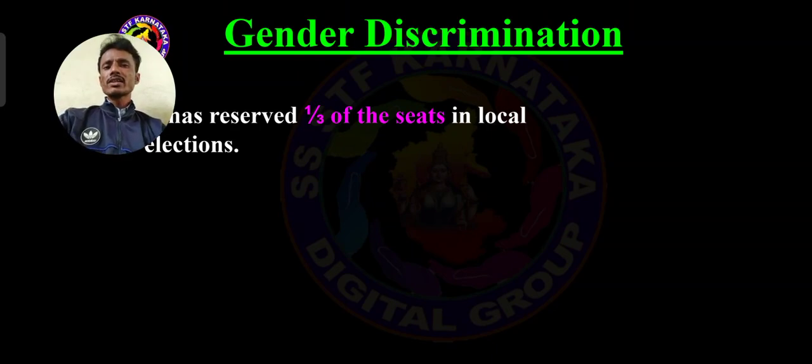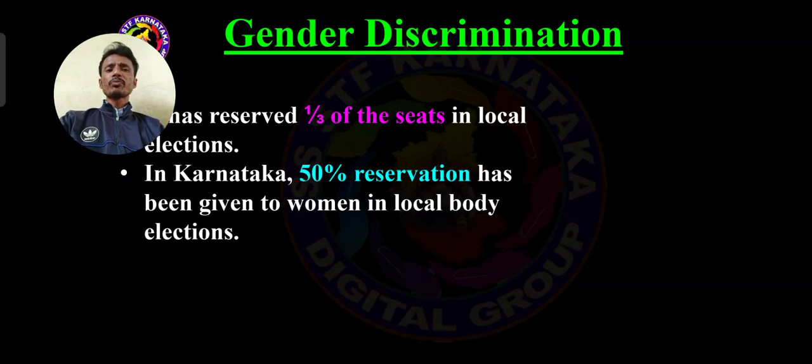To avoid gender discrimination, there is a reservation of 1 by 3 of the seats in local elections. One third reservation is given to females to avoid discrimination. Especially in our Karnataka, there is a 50% reservation in local body elections, Grama Panchayati elections and Jilla Panchayati elections, 50% reservation only for women.